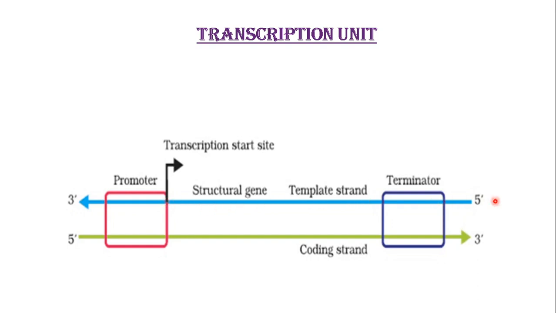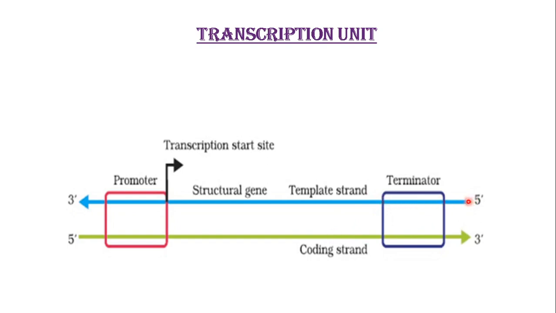So assuming that this whole strand of DNA, here you can see it is 5 to 3 and 3 to 5, the two strands of DNA are there. Always you have to keep in mind that these are made up of bases, opposite complementary bases, A, T, G, C or C, G. That way it will be made up.